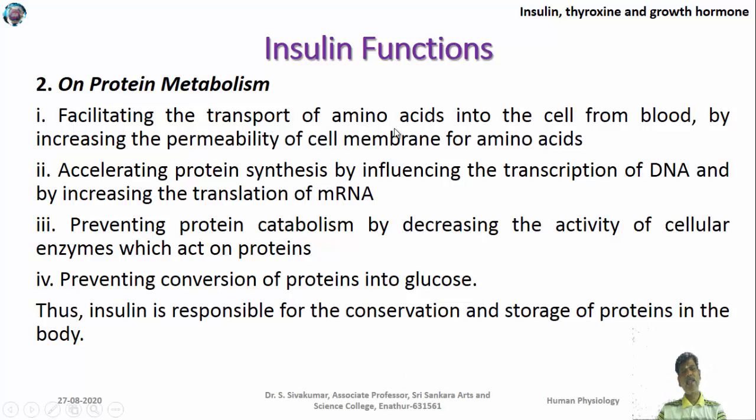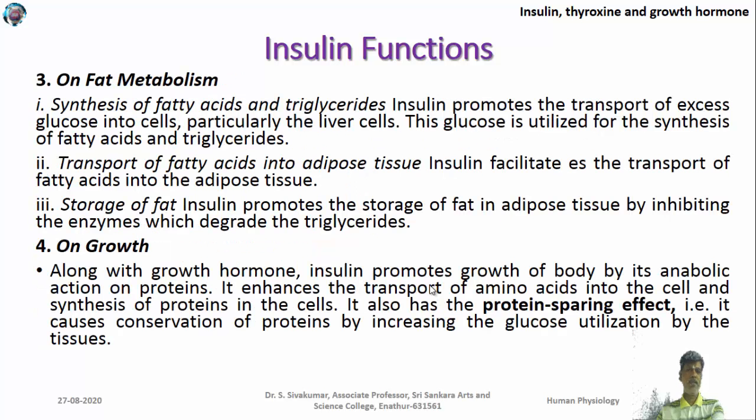It increases the transport of amino acids into the cell from the blood, so that the amino acids can be utilized for the formation of proteins. At the same time, it prevents conversion of protein into glucose. So that is how it acts in a positive mode on protein metabolism: it increases protein synthesis and decreases the breakdown of proteins.